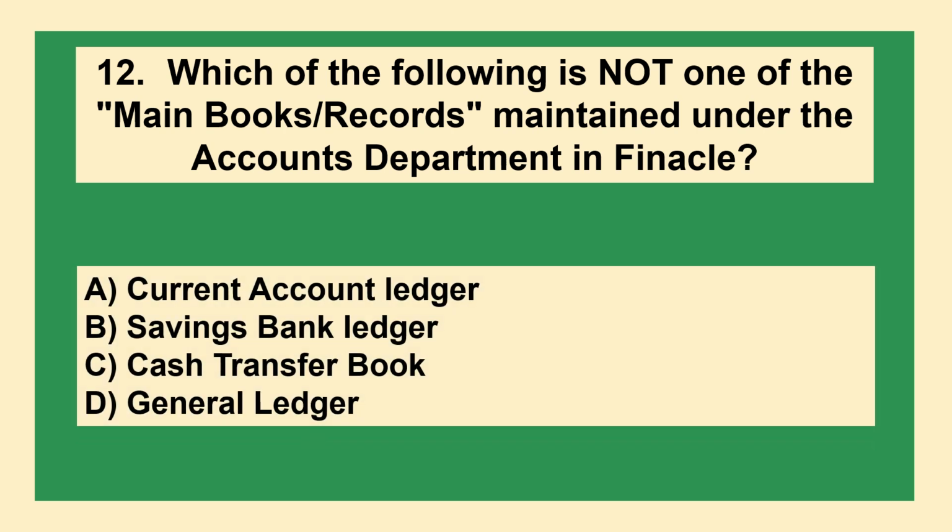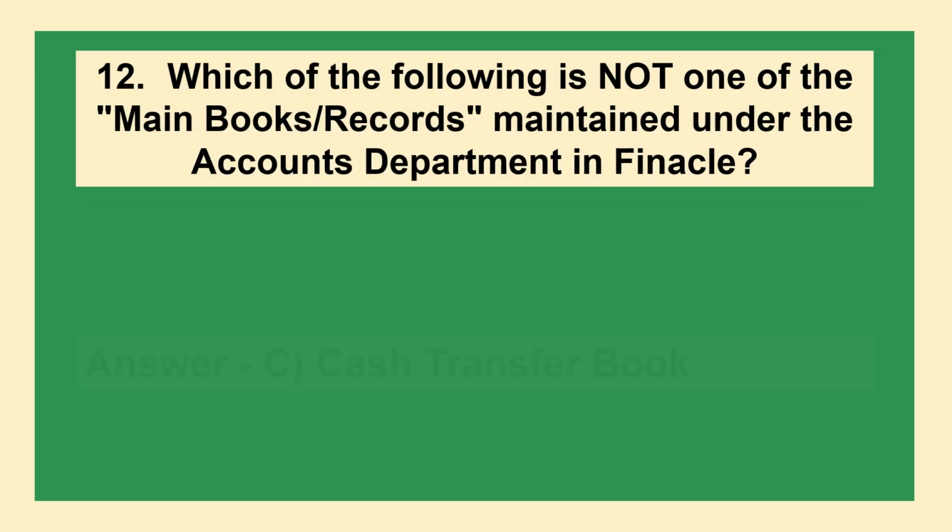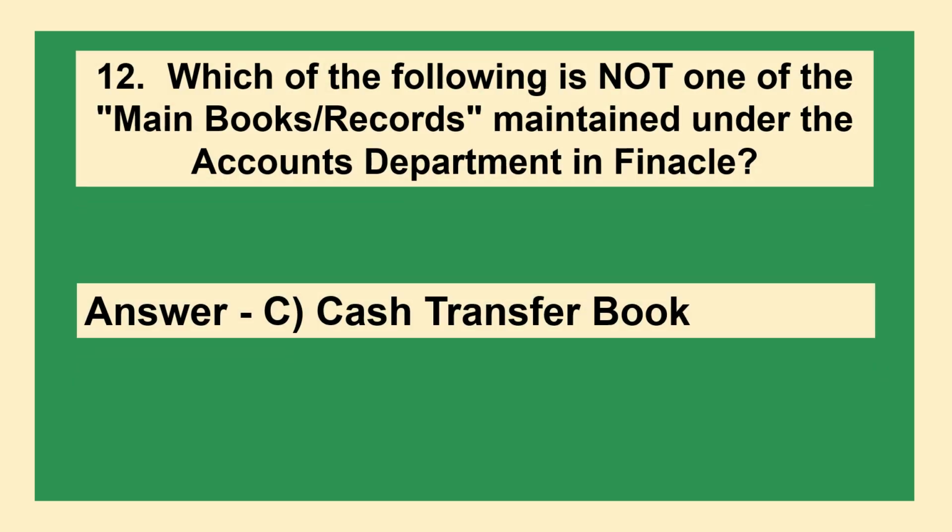Which of the following is not one of the main books or records maintained under the accounts department in Finacle? Option A: current account ledger, option B: savings bank ledger, option C: cash transfer book, option D: general ledger. The answer is option C: cash transfer book.